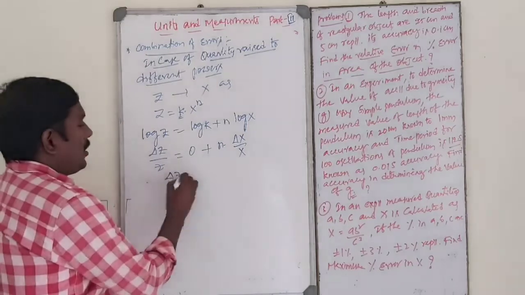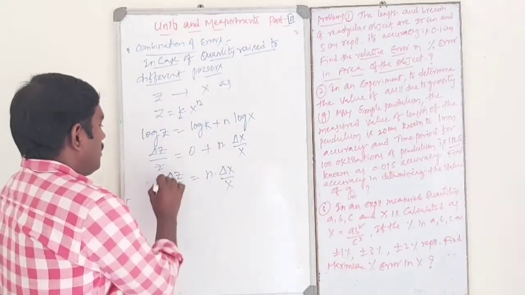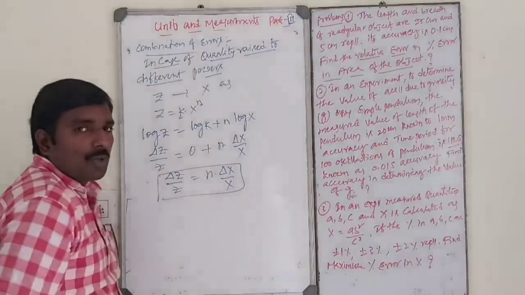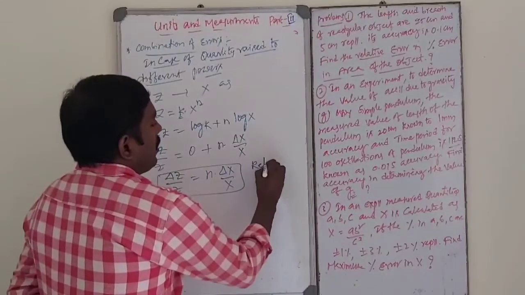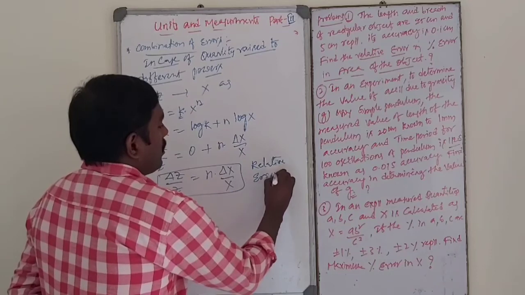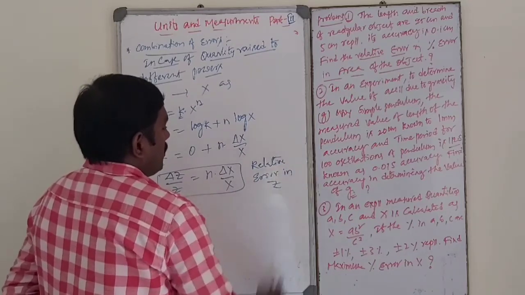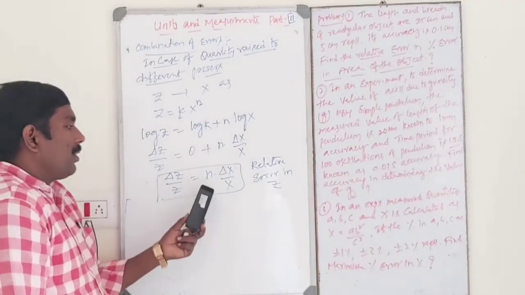So delta z by z is equal to n into delta x by x. This is the maximum possible relative error in z.